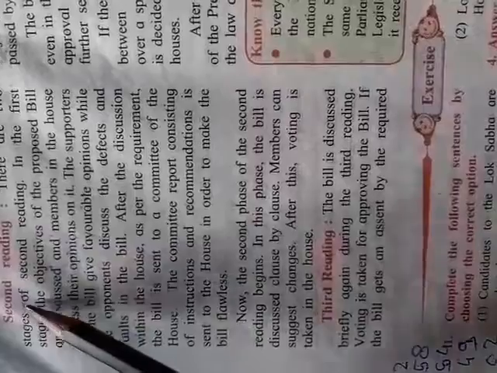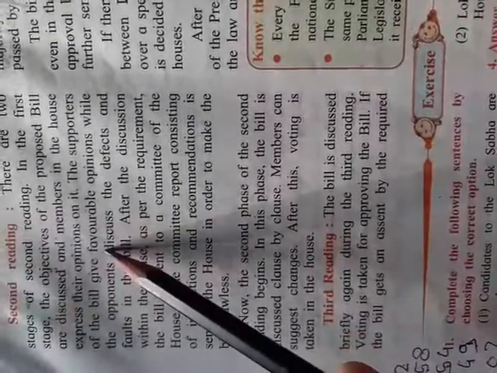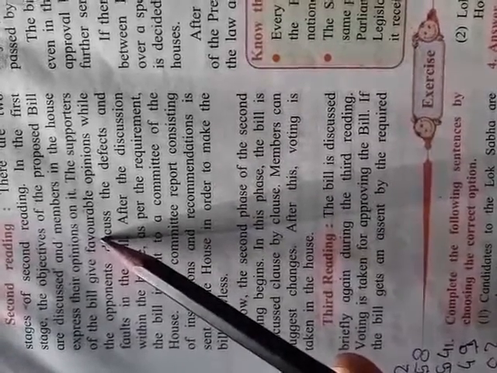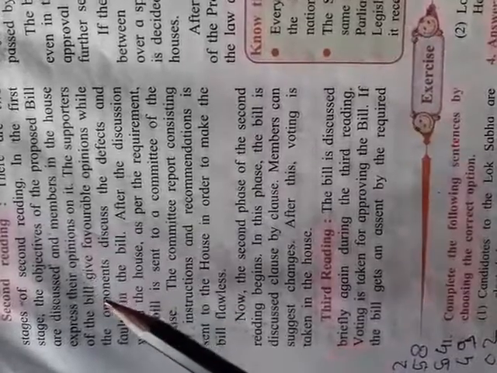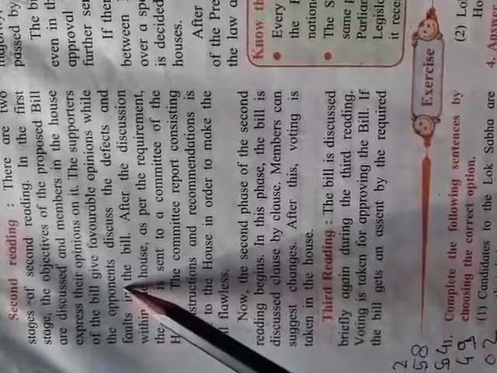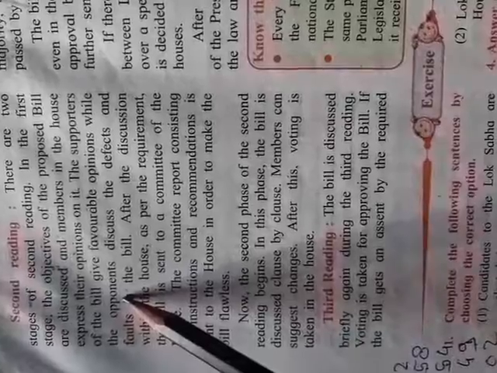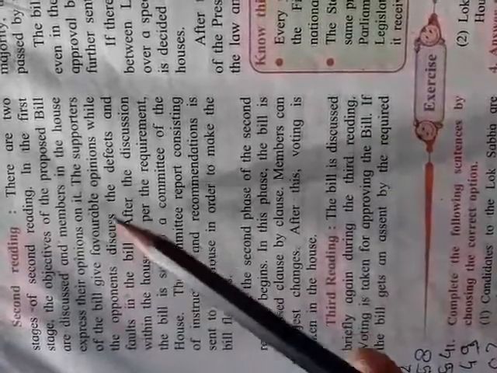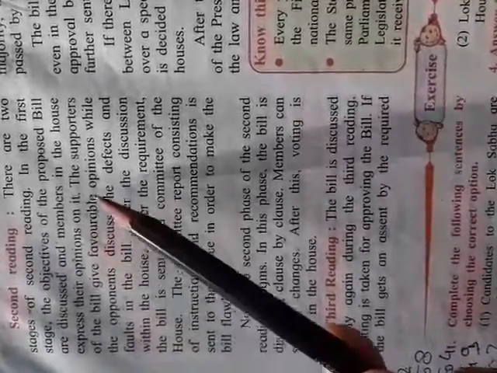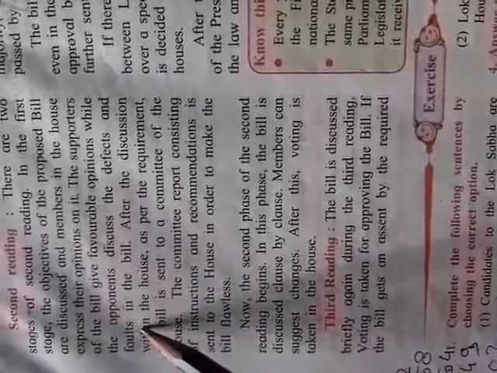Here in the second reading, supporters will give their opinions in favor of the bill. But if a member is not happy with it, or is against it, they do not agree with the bill and will discuss the defects and faults in it.